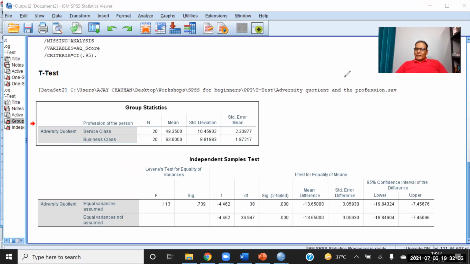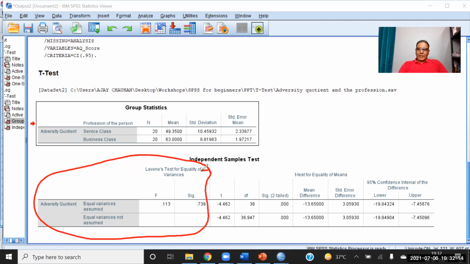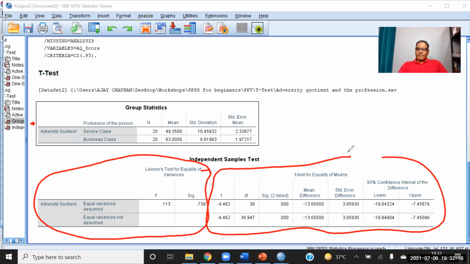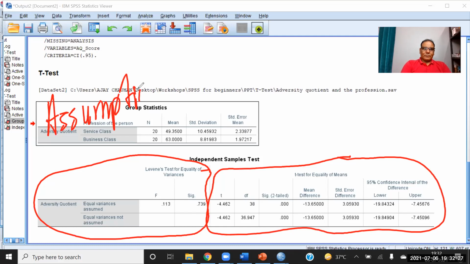Now let's come to the sample. I told you that the independent sample t-test is divided into two parts. The first part is the Levene test and the second part is basically known as the hypothesis testing. The first part is known as assumption testing, and this part is known as the hypothesis testing.